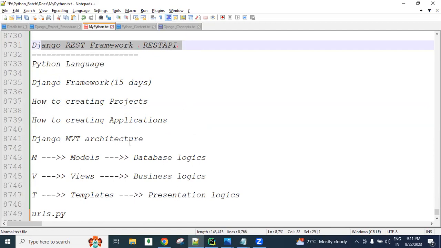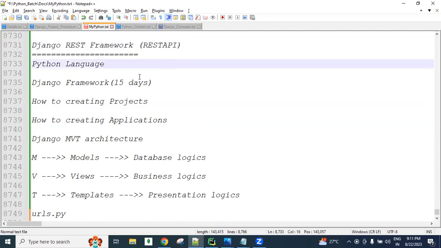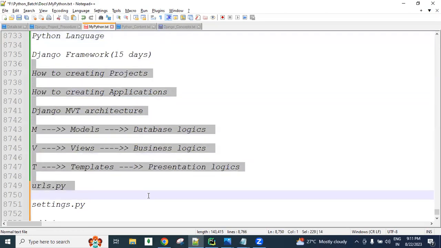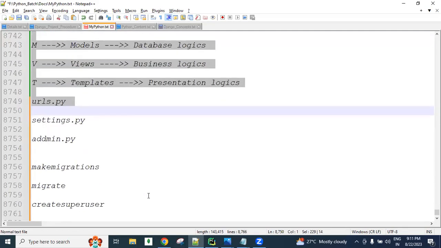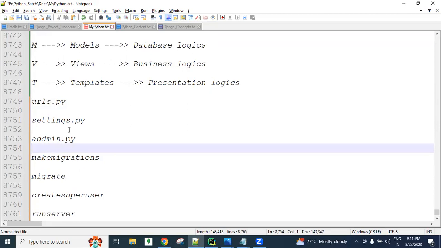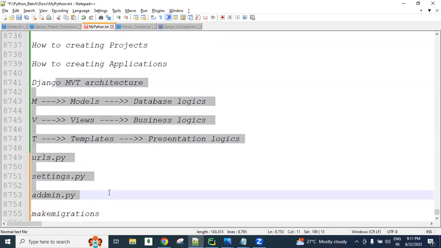Are you understanding what I'm telling? So first you learn Django and then you learn REST API. What is the difference between Django and REST API? I'll take care of these things. You must know these basic terminologies. If anyone doesn't know these things, please read about them first.